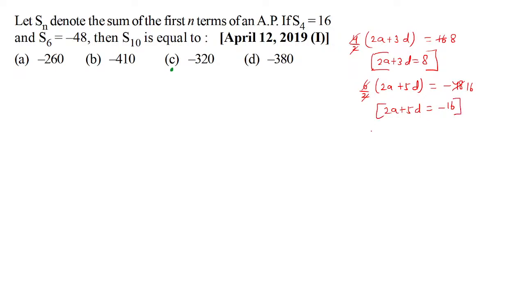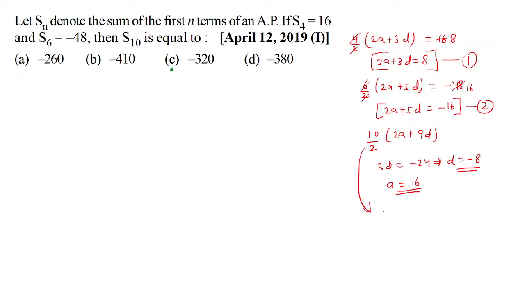And what we want is the sum of first 10 terms. So 10 by 2, 2a plus (10 minus 1)d. This is what we want. Using the first equation and second equation, let's subtract first from second. You get 3d is equal to minus 24. So d is supposed to be minus 8. And as you put d to be minus 8, a will turn out to be what? 16. So a is 16, d is minus 8.